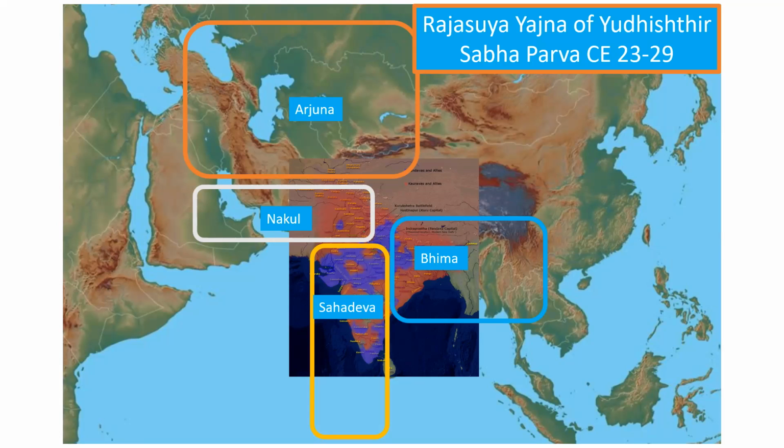There is a description, just 2 lines, especially in the Bhandarkar Oriental, but if you go to Gita Press, you will find extended descriptions which are taken from the southern edition of the Mahabharata. So 2 versions. The critical edition simply says that Vibhishan, now it won't be the Vibhishan of the Ramayana times, but a subsequent descendant of Vibhishan, still known as Vibhishan, agrees and cooperates and gives the best wishes for Sugriva's Rajasuya Yajna. But it comes as just 2 lines.